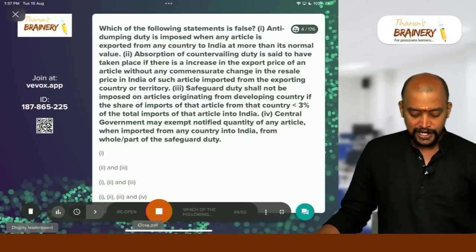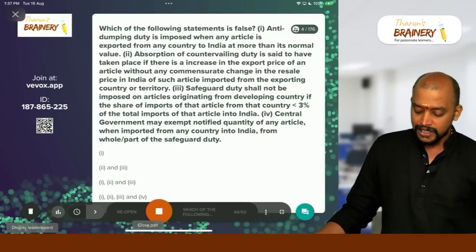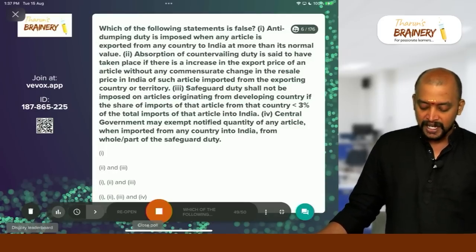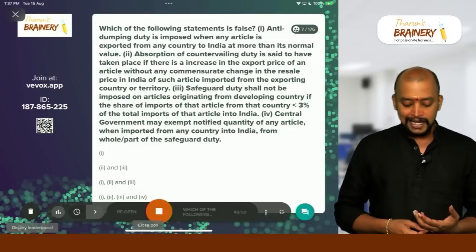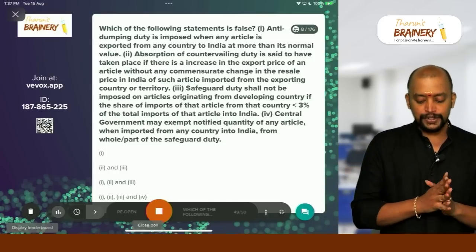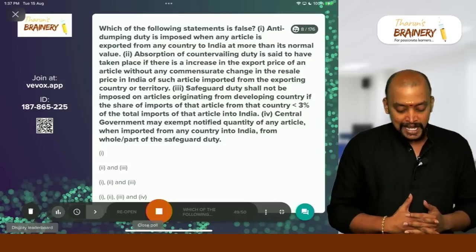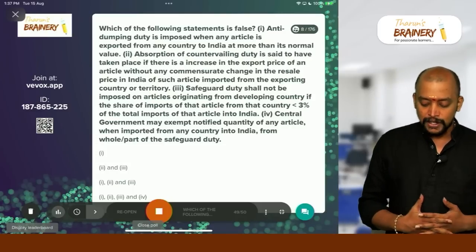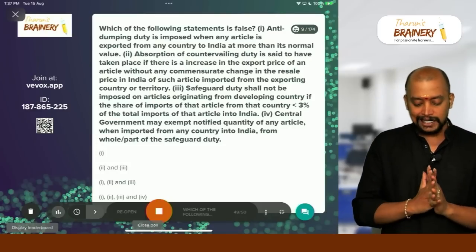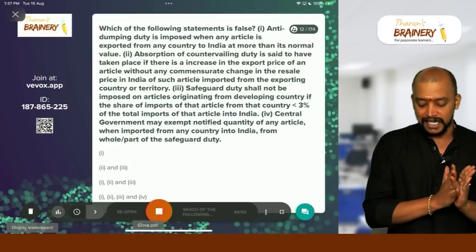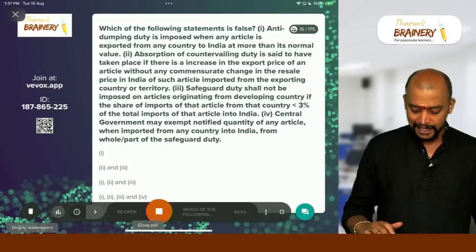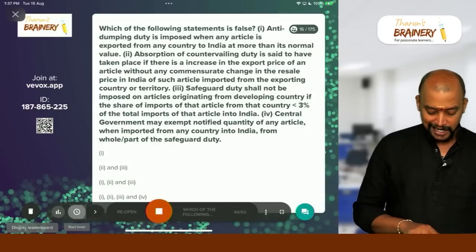Safeguard duty shall not be imposed on articles originating from a developing country if the share of imports of that article from that country is less than 3% of total imports of that article into India. Central government may exempt notified quantity of any article when imported from any country into India from whole or part of the safeguard duty. Now in this you answer which is the correct option.